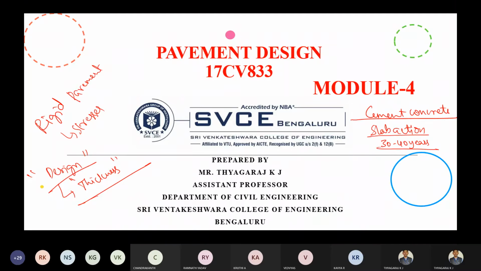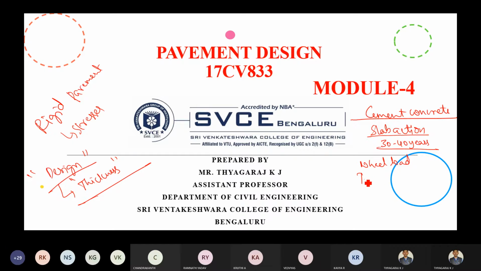In cement concrete pavements, not only the wheel load stresses will be there, there will be other types of stresses also. One is the wheel load stress, which we are going to consider.